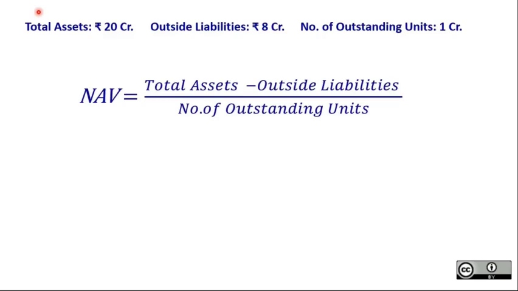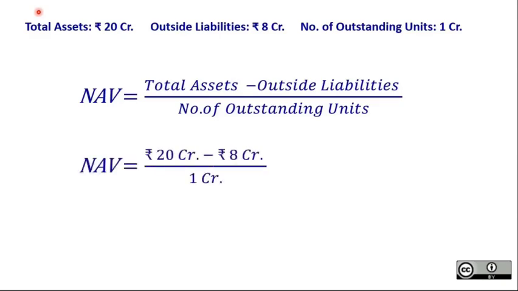NAV is equal to total asset minus outside liabilities divided by number of outstanding units. Input the numbers: 20 crores minus 8 crores divided by 1 crore. Now calculate the NAV. What would be the answer? Yes, NAV is equal to 12 rupees per unit. This gives me the idea of what is the market value of my single unit of a mutual fund. So it is 12 rupees.